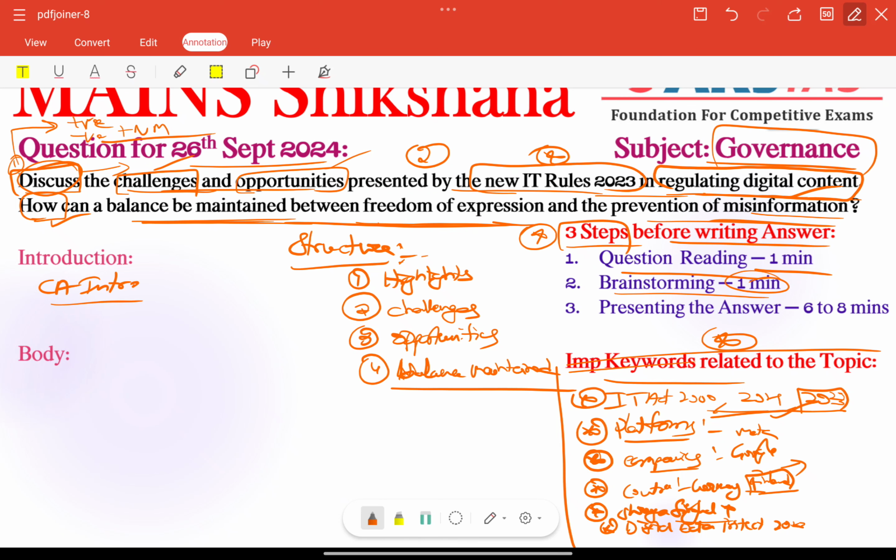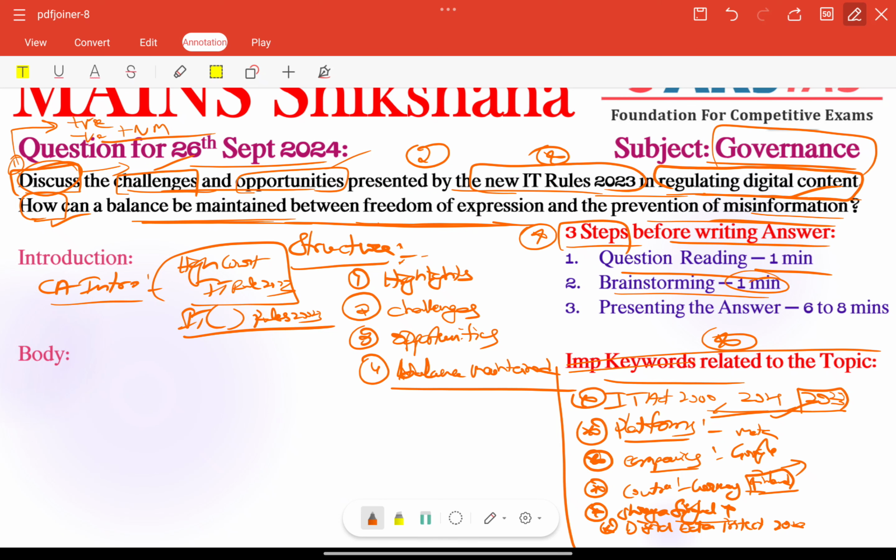For example, we can talk about the Bombay High Court's recent striking down of the IT rules, IT Rules 2023, very important. Other than that, we can talk about recent amendments also. In April 2023 itself, the Indian government amended the IT Intermediary Guidelines and Digital Media Ethics Code rules. We can talk about these amendments, which introduced significant changes in regulating online platforms.